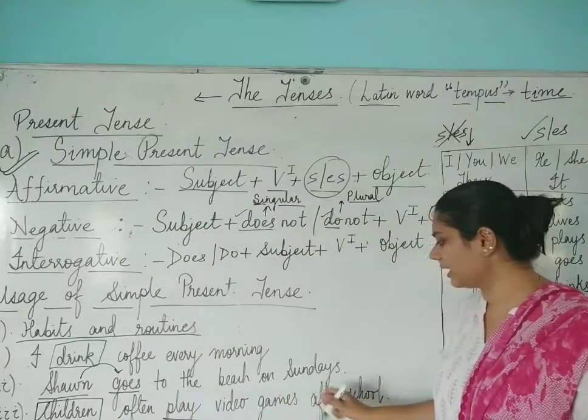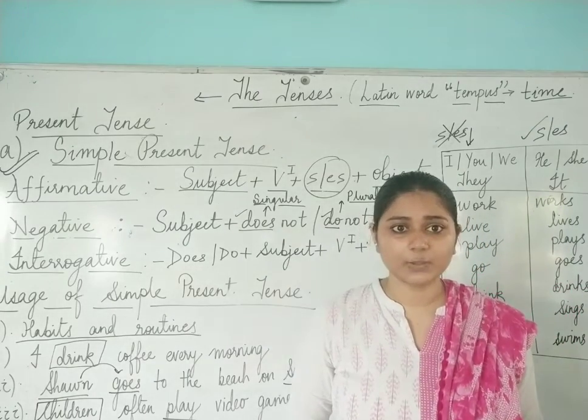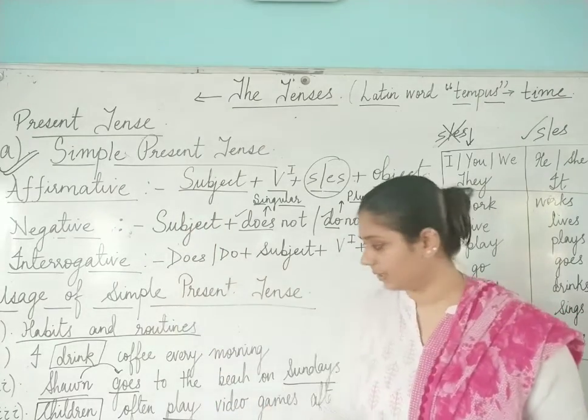Sean goes to the beach on Sundays. So, on Sundays means he goes to the beach. It is his routine verb. It is his habitual verb. So again, which tense do we have to use? Simple present tense over here.